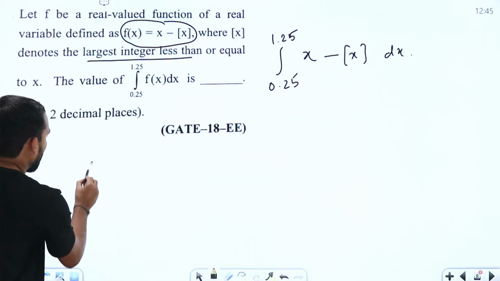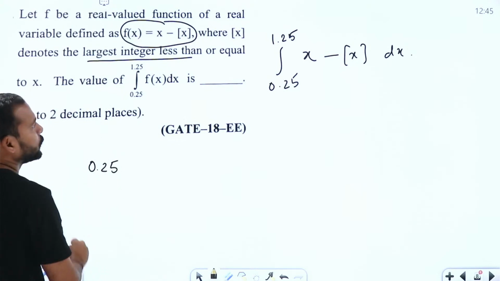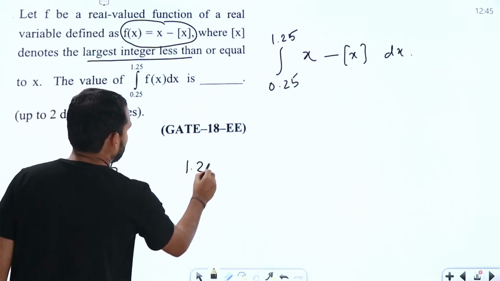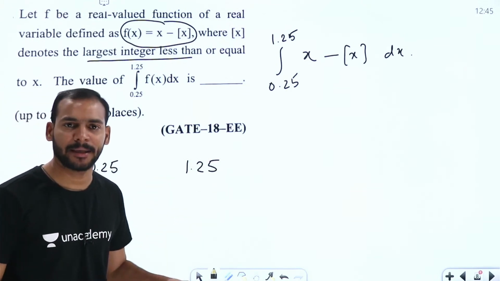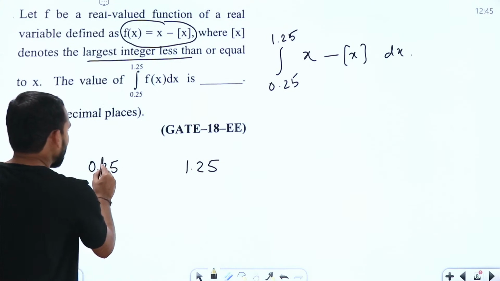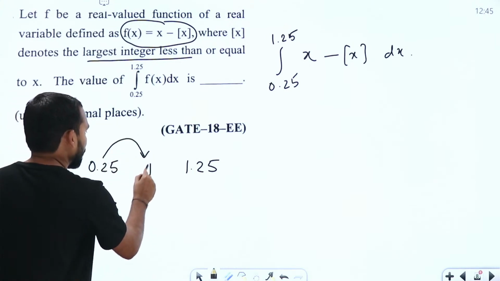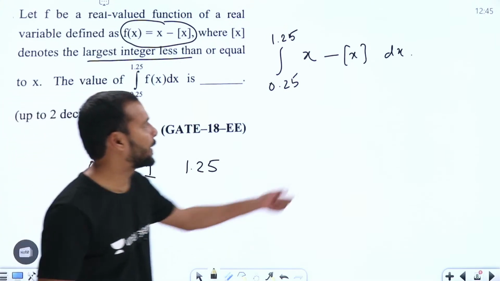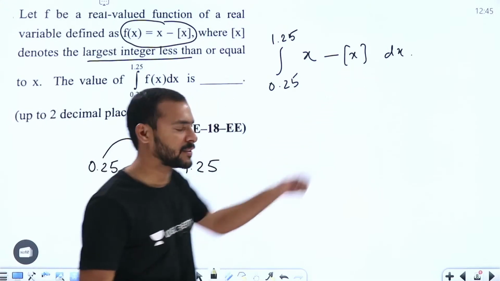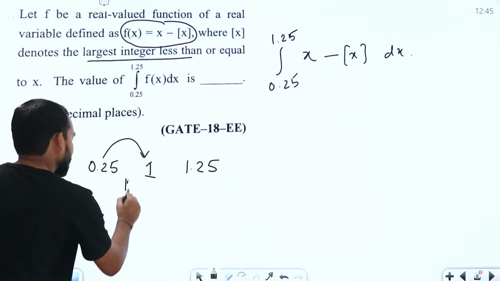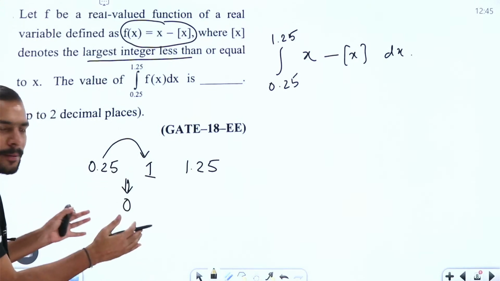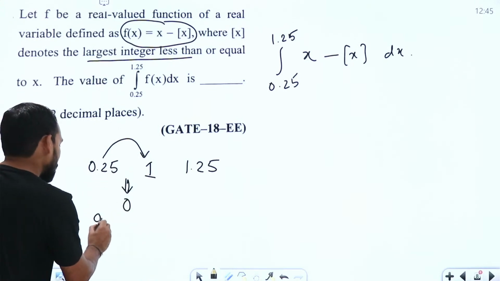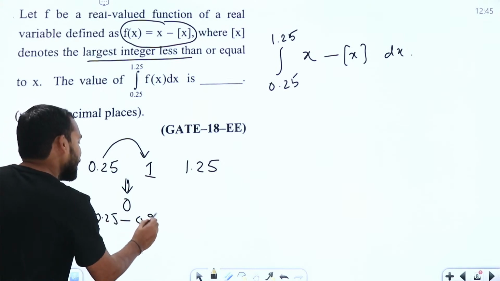Here we have the limits from 0.25 to 1.25. We have to divide the integral in such a way that from 0.25 to 1, whatever value I place in this step function, we get the value 0 only, because from 0.25 to 1 the values go from 0.25 to 0.99999.